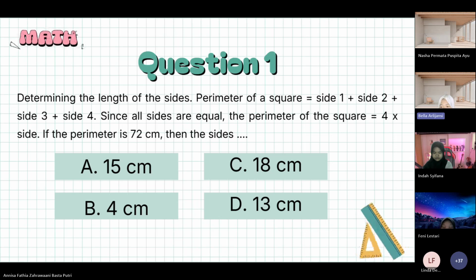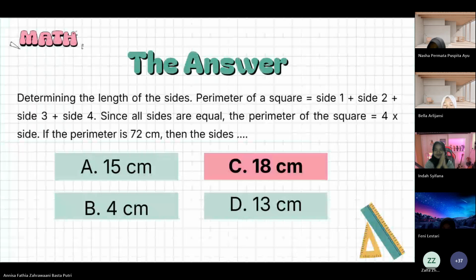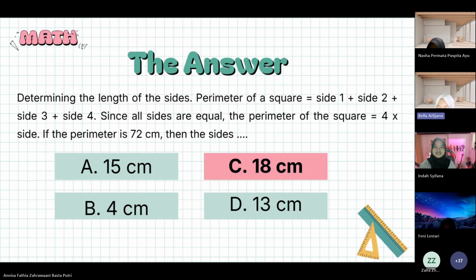Zalfa Zafira, please. Okay, the answer is C, 18 centimeters. The formula is 72 divided by 4, and the quotient is 18 centimeters. Yeah, C. Yes, that's correct.